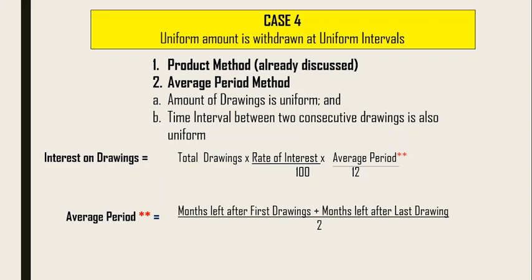Average period is equal to months left after the first drawing plus months left after the last drawing, divided by 2. If the drawings are at the same interval and of the same amount, the important thing is that you should know when the first drawing took place and when the last drawing took place. These two dates are important here. Fine, and these are to be compared with the closing date of the year.